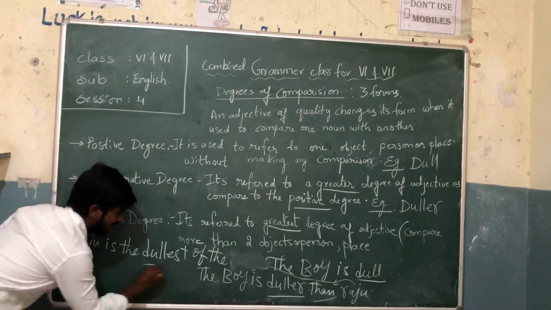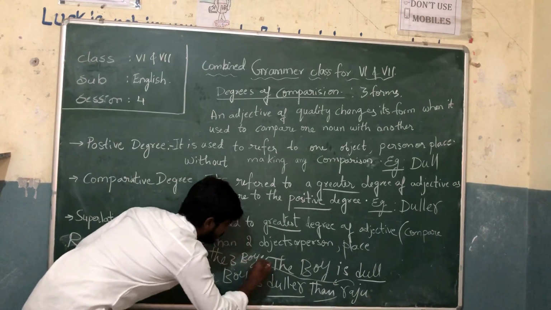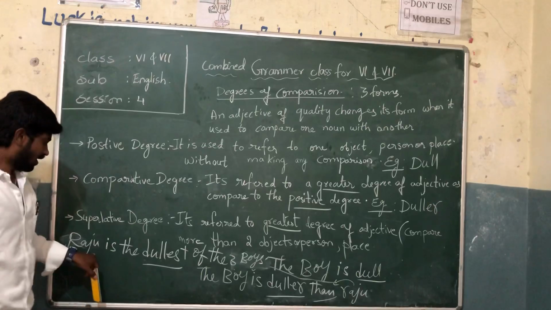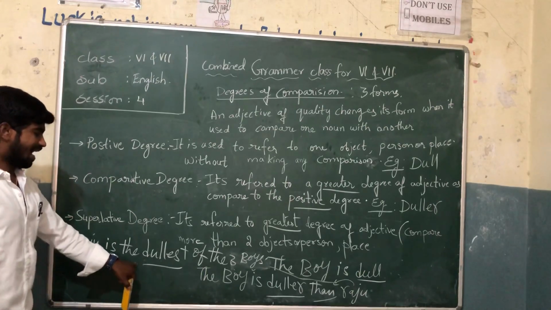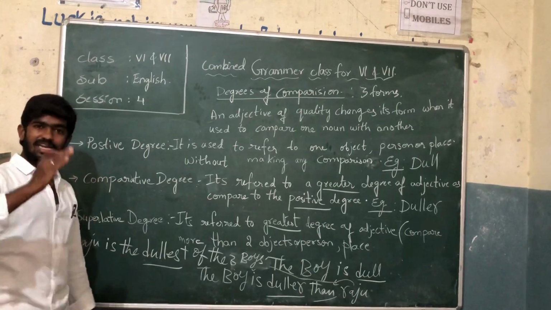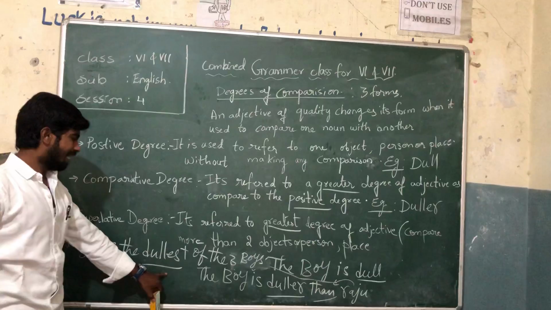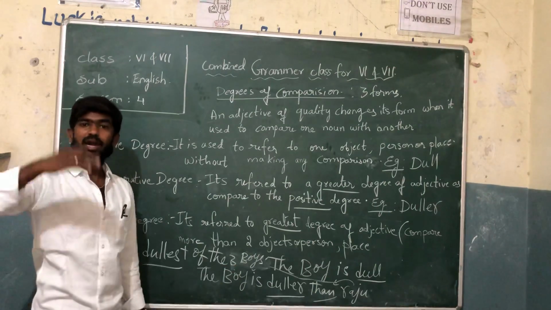Raju is the dullest of the three boys. So here Raju is the dullest. We are telling that Raju is the dullest of the three. We are comparing more than two.